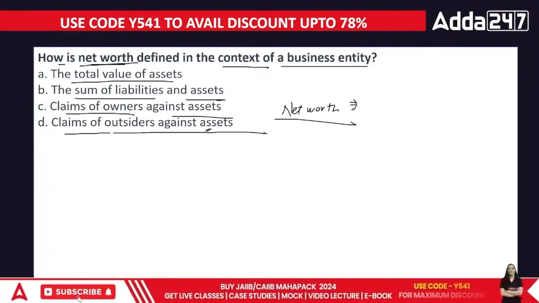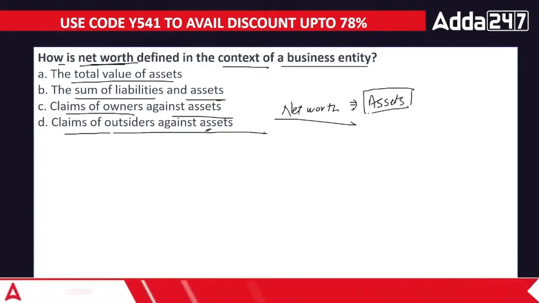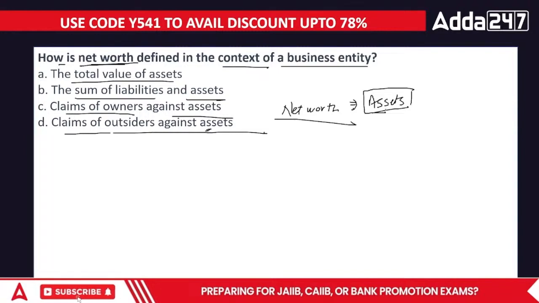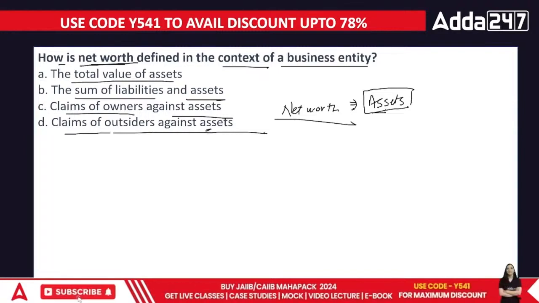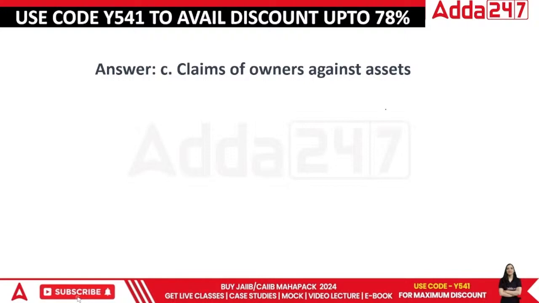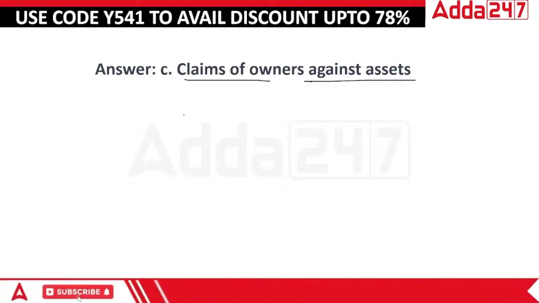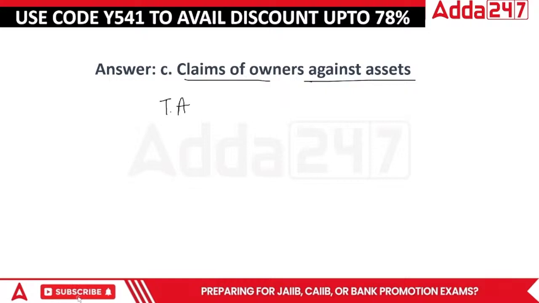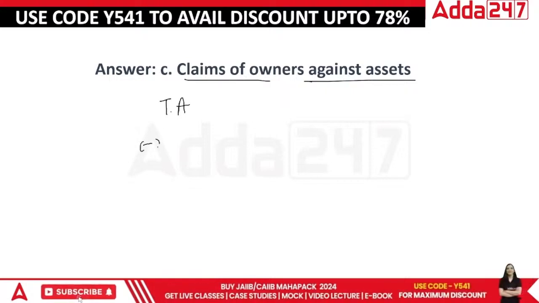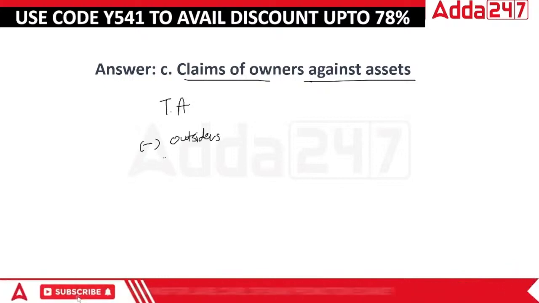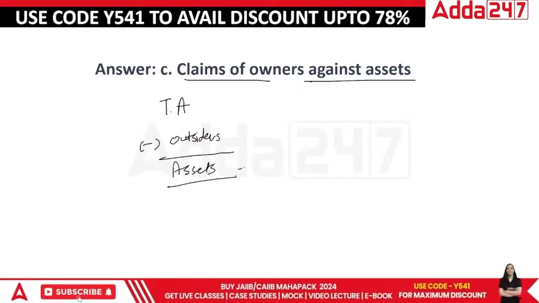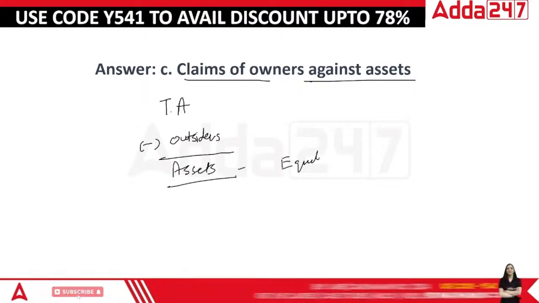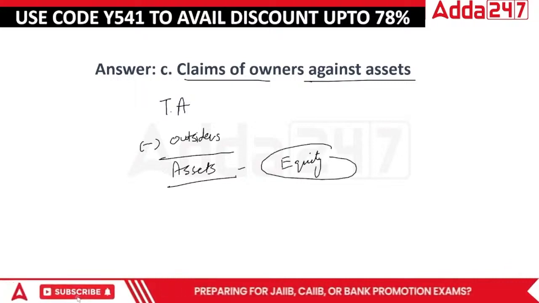Matlab, the business is going to jot down whatever assets they have got, whatever liabilities they have to pay, and this is where they'll tell the world, ki dekhiye, I have this much amount of money. So how do we say this is basically the claims of owner against the assets? You jot down the total assets, and then you remove the outsiders' money. After the outsiders have taken their money, whatever is left belongs purely to the equity shareholders. Okay, na? Got it, everyone?